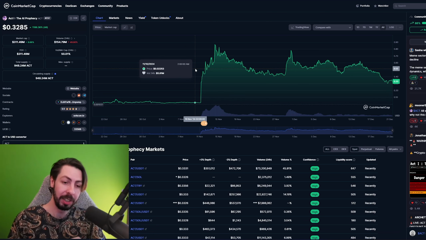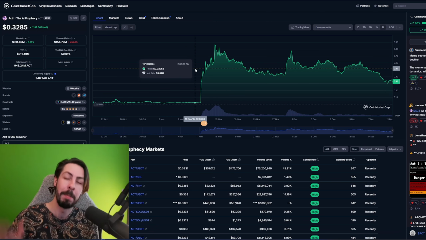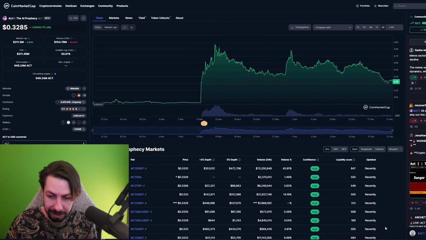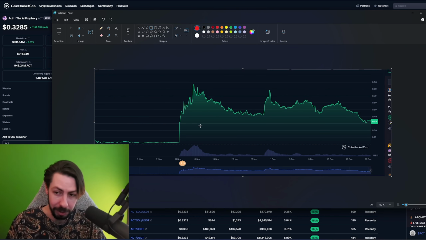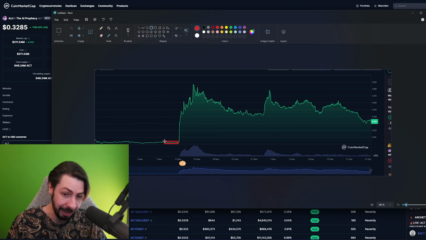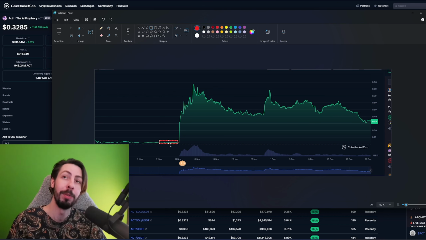ACT is one of those projects that suddenly got listed on Binance and made so much money for insiders. It's absolutely crazy. So how is this graph fooling you? Most people are watching this graph and they believe pretty much everyone has made a bunch of money trading ACT. But here is the thing. Almost 99% of people are right now in a loss with ACT. All of the insiders buy right here, down just before the project pump.